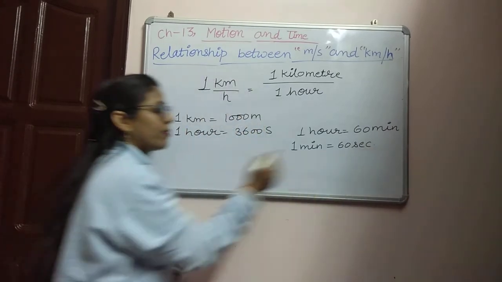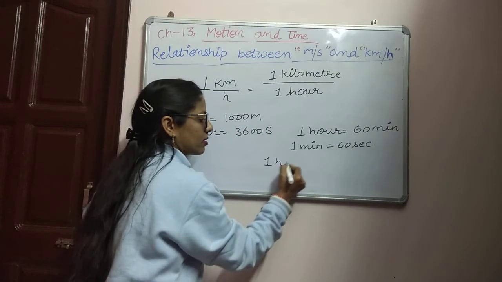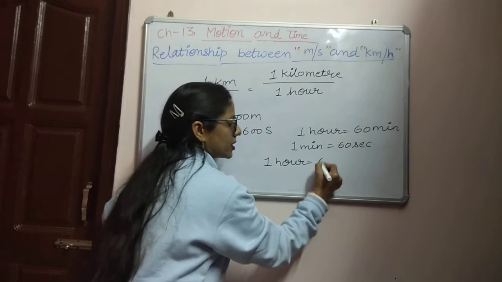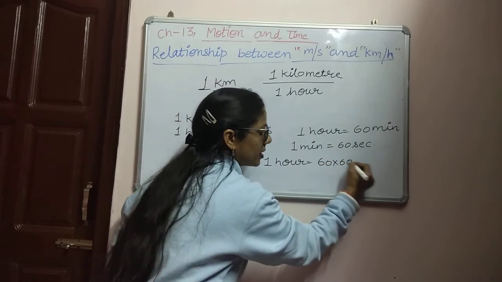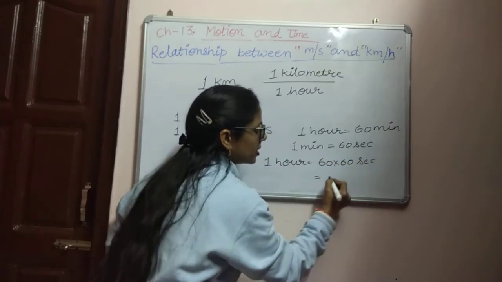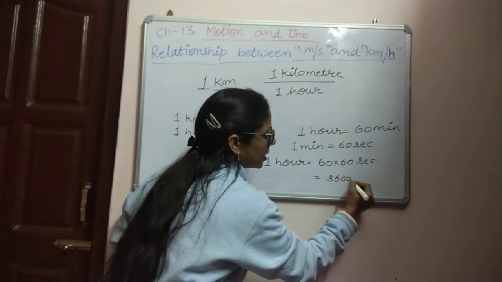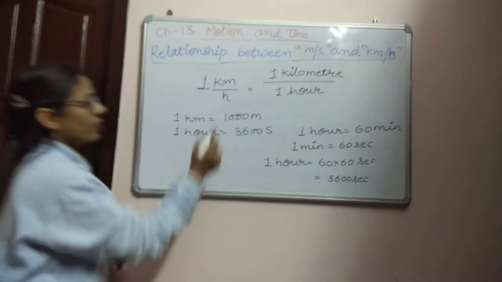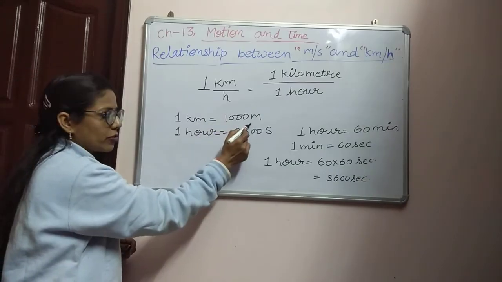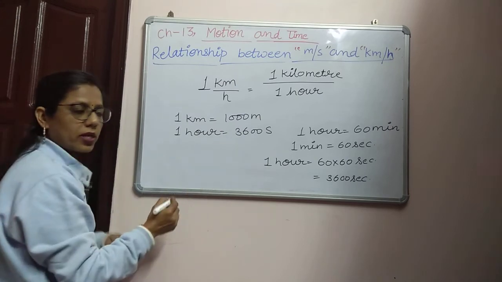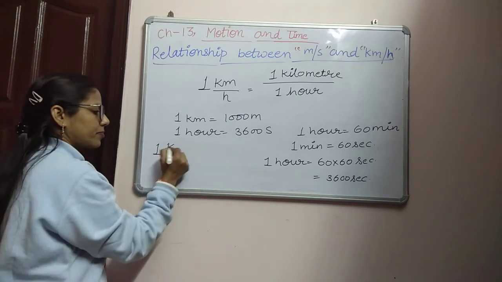It means in 1 hour, 60 multiplied by 60 seconds, that is 3600 seconds. So 1 kilometer is 1000 meter and 1 hour is equal to 3600 second.